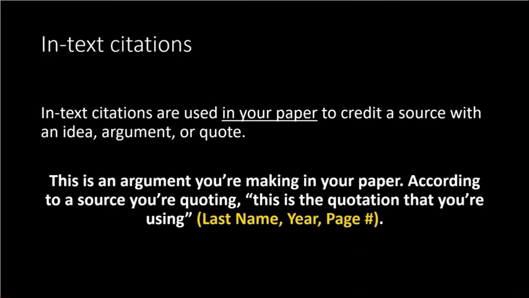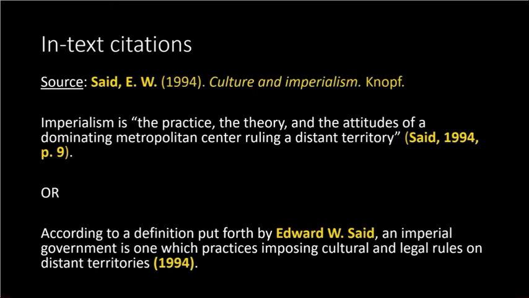In-text citations must be used whenever you quote, paraphrase, or refer to an argument or idea discussed in a source you consulted. In-text citations include the author's last name and the source's year of publication in parentheses after the sentence you are attributing to a source. If you are using a direct quotation, you must also include the page number or numbers where the quotation is found. Examine the in-text citations on this slide, which have been created using the source listed.